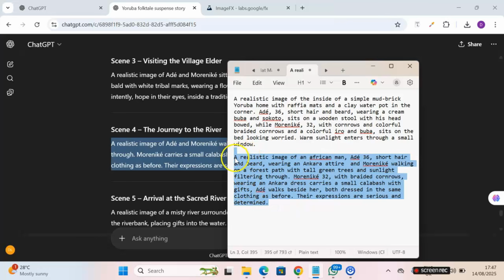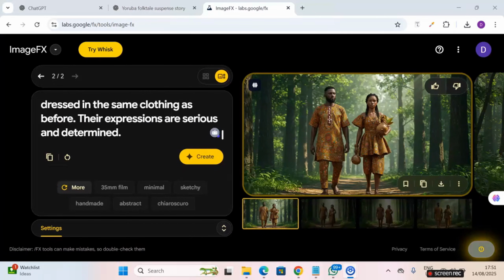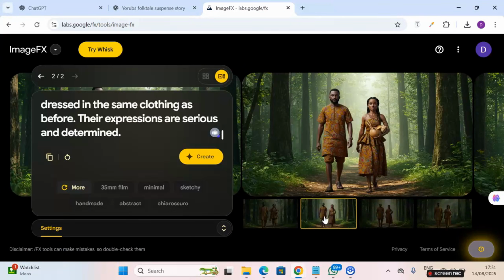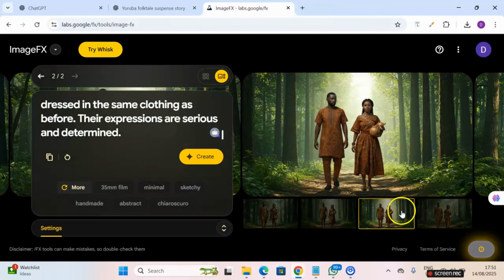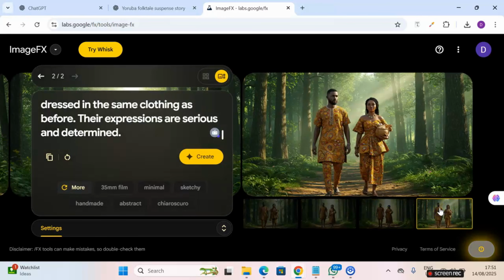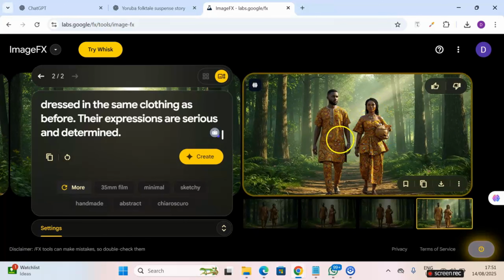So we're going to copy this prompt now and paste it. All right, as you can see, we have the generations ready, and we need to just go through to see the one that fits most. This one looks like them, kind of consistent.